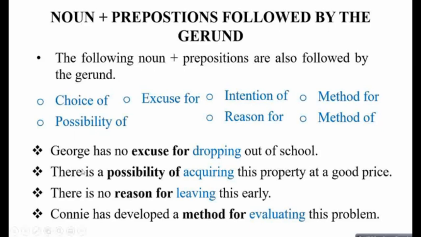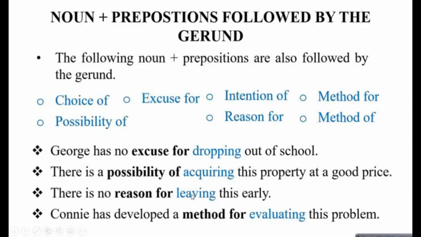George has no excuse for dropping out of school. For dropping out of school. So again, this is a noun preposition combination again followed by gerund verb form. There is a possibility of acquiring this property at a good price. So possibility of is followed by a gerund verb form. There is no reason for leaving this early. So this is a noun preposition combination followed by a gerund form of verb.